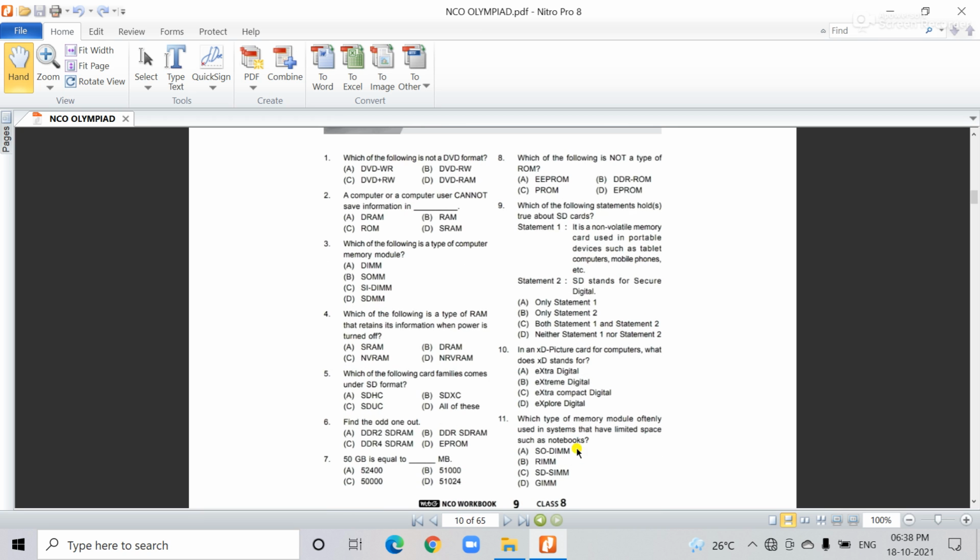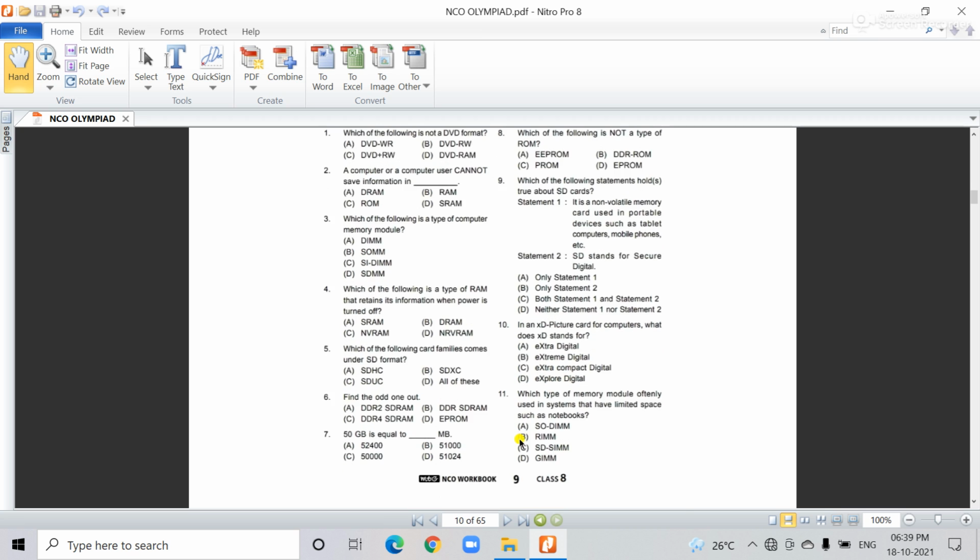The next one is number 10 question. In an XD picture card for the computer, what does XD stand for? The options are extra digital, streamy digital, extra compact digital, or explode digital. Four options are there. The correct answer is streamy digital.